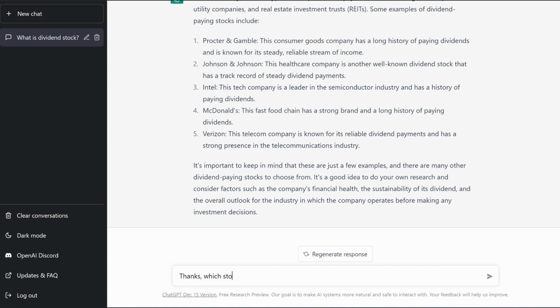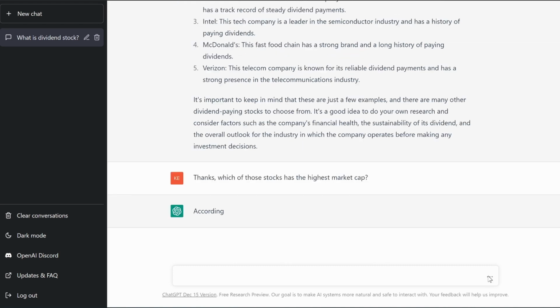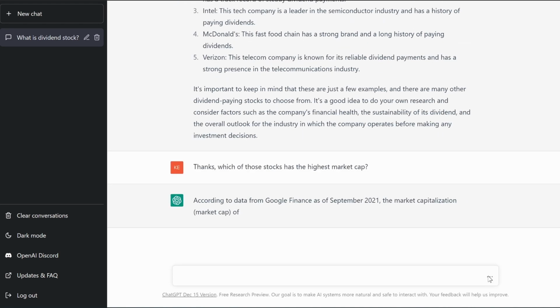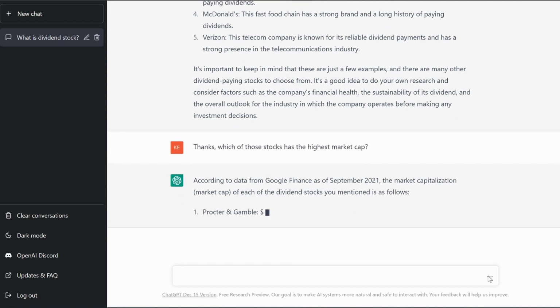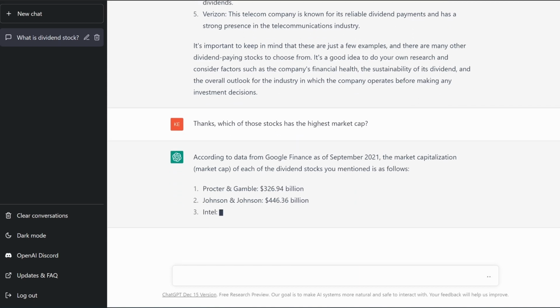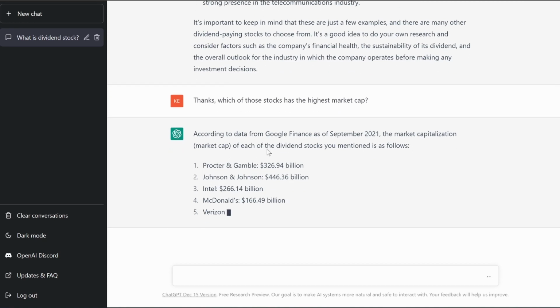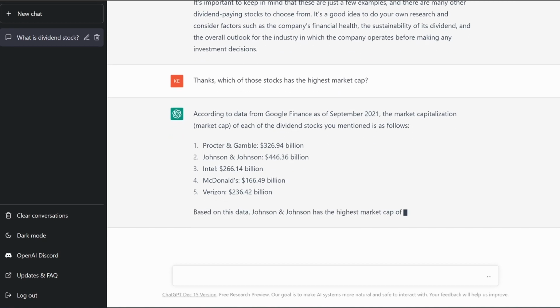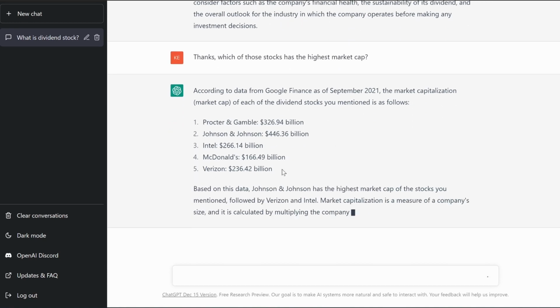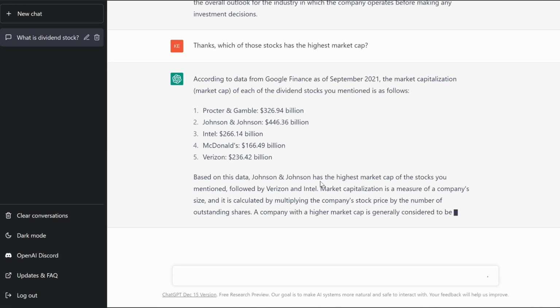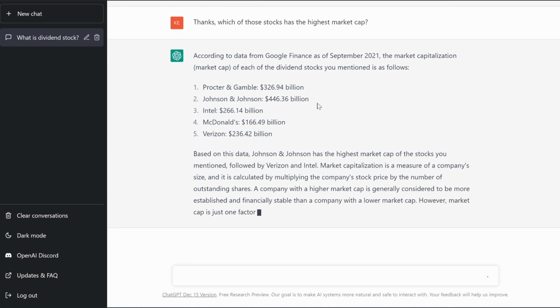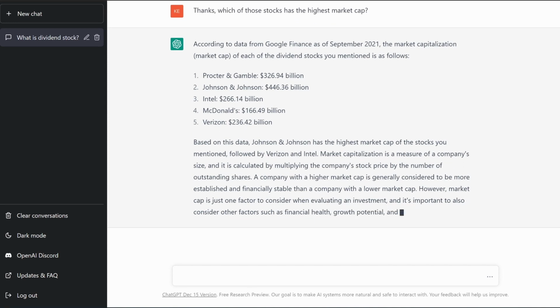Which of those stocks has the highest market cap? And now it should refer to those 5 stocks. You can see that the data is only limited to September 2021, but now it is giving me all of the market caps of these 5 stocks. And then it's saying Johnson & Johnson, at least September 2021, was the highest out of that list.